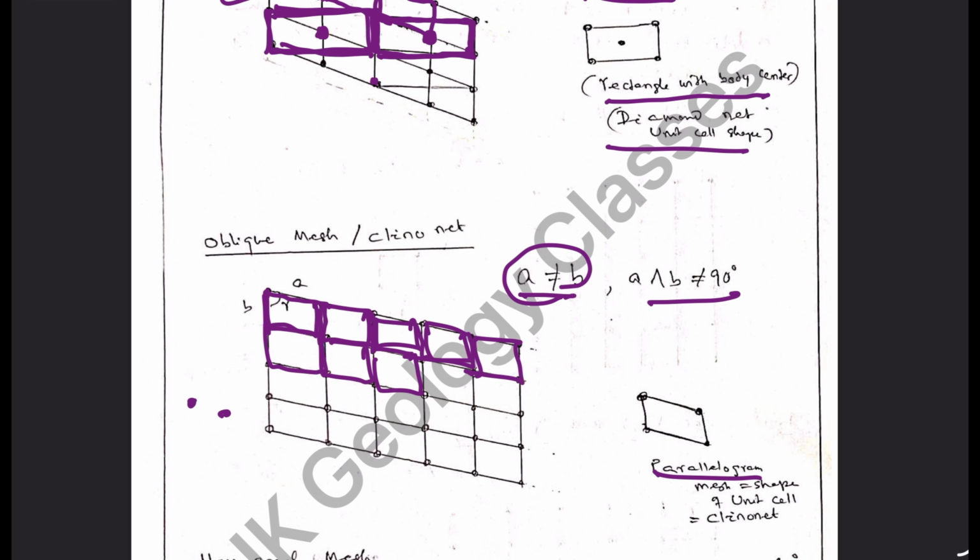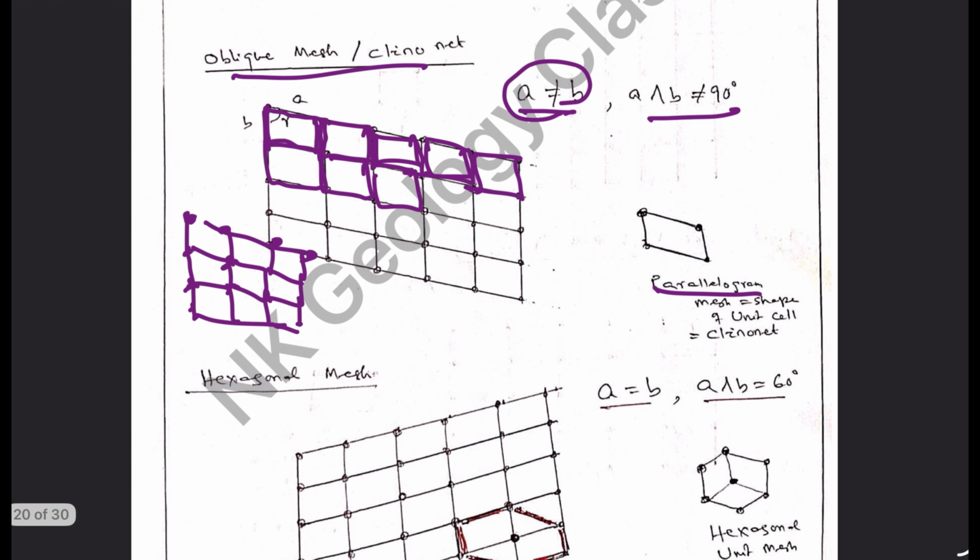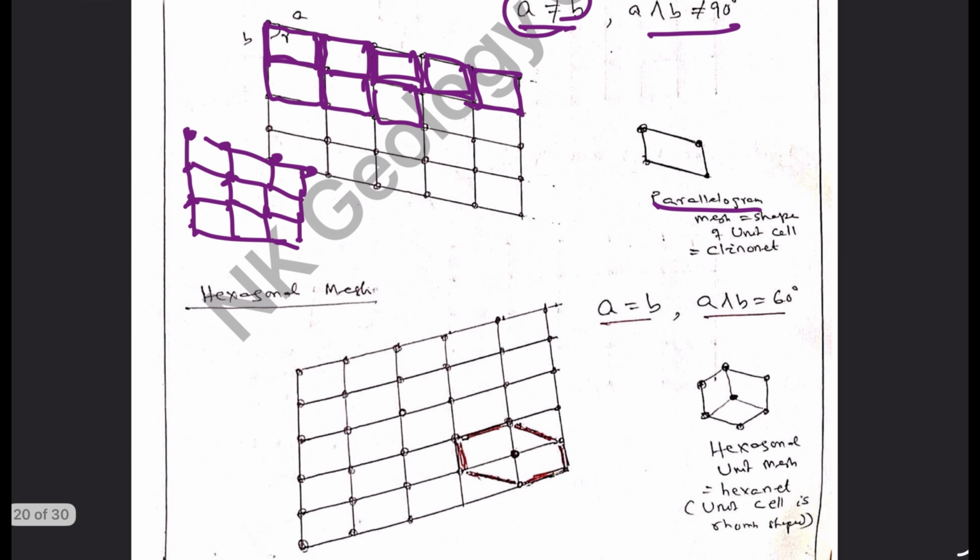If the atoms are arranged like this, we get parallelograms like this. If this type of arrangement is there, it is called an oblique net or oblique mesh or Kleino net. A is not equal to B and the angle is not 90 degrees.